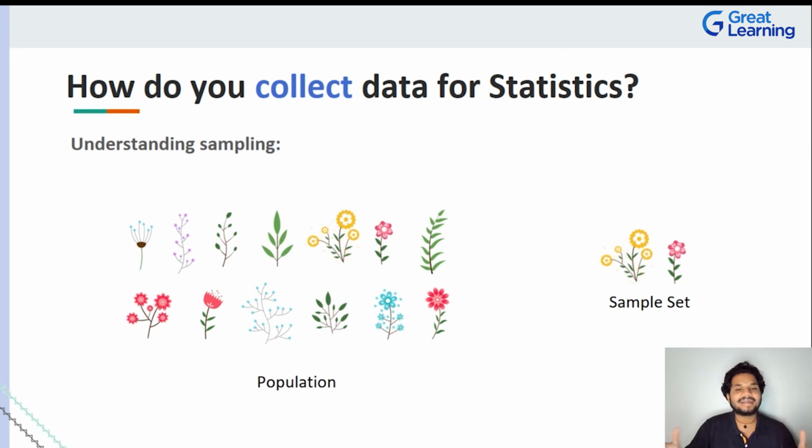If you consider the entire 10 oranges, it is called a population, because that is everything that exists in our context, in our focus, in our problem statement there. And once you say, hey, I only want to pick up the 4 oranges out there, you're trying to pick up certain samples. And when you pick up 4 out of 10, these 4 elements, oranges, or in our case on your screen, as you can see, flowers and plants, they can be considered as a sample set. On the left, what you see is something called population, as in this consists of all the data that is out there. On the right, you're just picking up a part of the data, which eventually is part of the population.